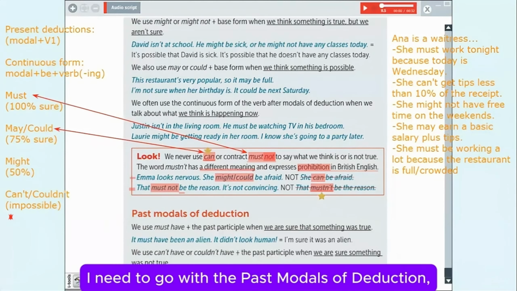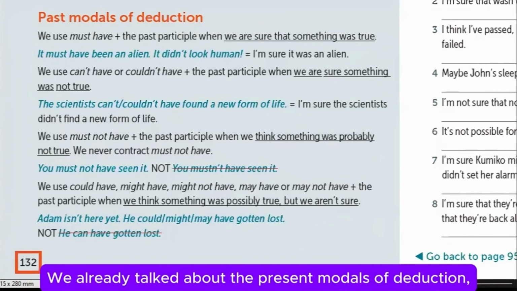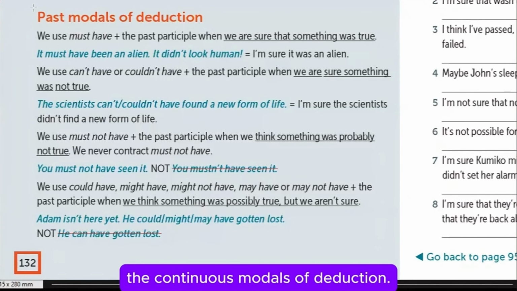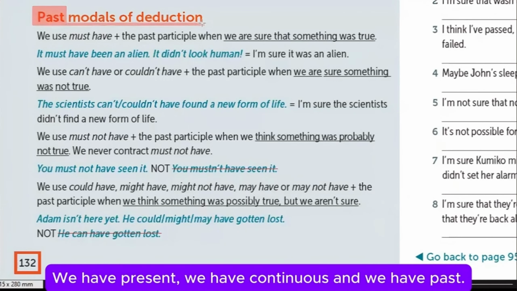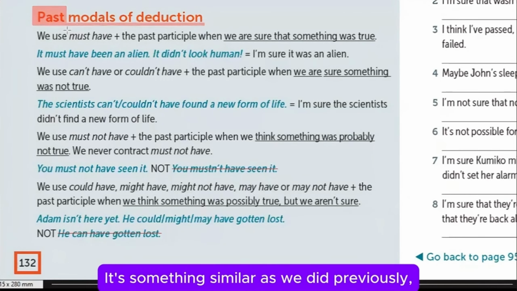Okay, as I mentioned previously, I need to go with the past modals of deduction. I'm going to show you from this PDF. We already talked about the present modals of deduction. We already discussed the continuous modals of deduction. Now, past modals of deduction. We have present, we have continuous, and we have past. How can we use the past? Well, it's something similar to what we did previously.